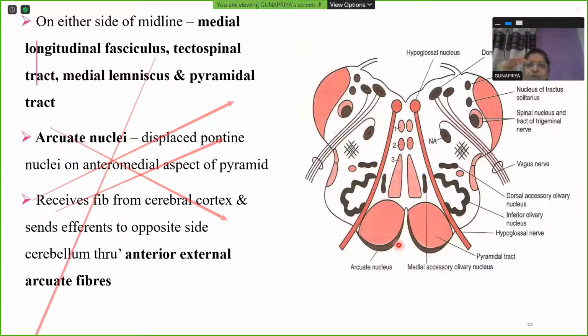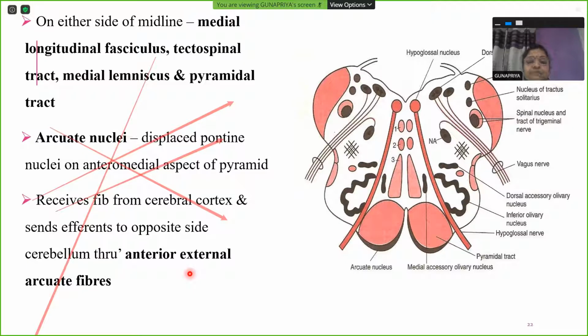Pontine nuclei we see at the pons level. As the brainstem is coming down, becoming narrow as a medulla, it gets displaced or dislodged as scattered nuclei. Pontine nuclei becomes scattered on the anteromedial aspect of the pyramid in the medulla to be called your arcuate nuclei, and fibers arising from that will be known as anterior external arcuate fibers.